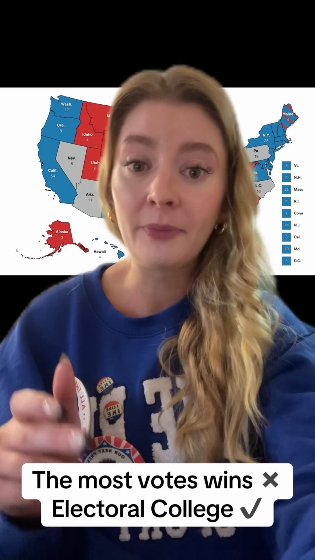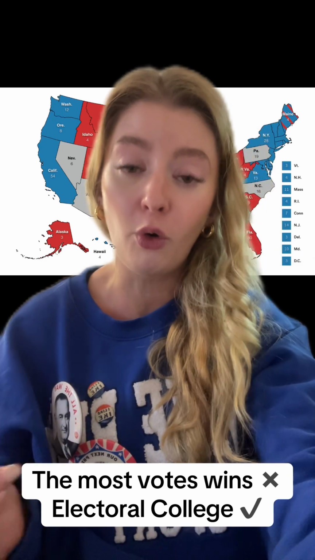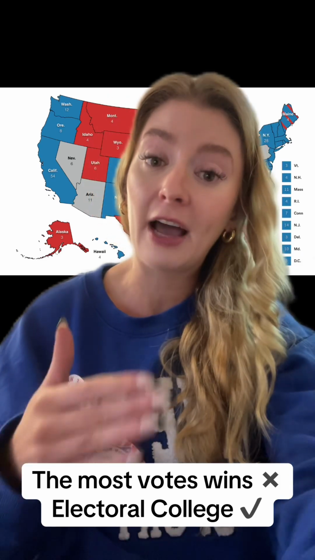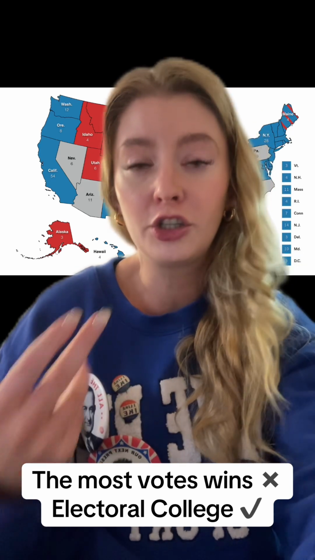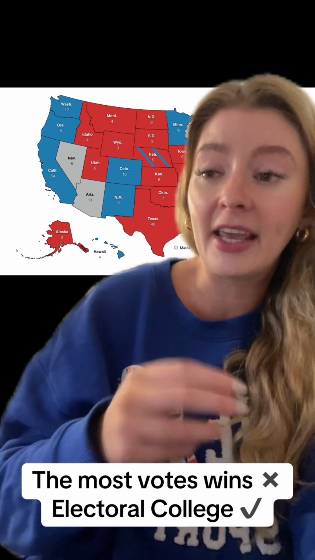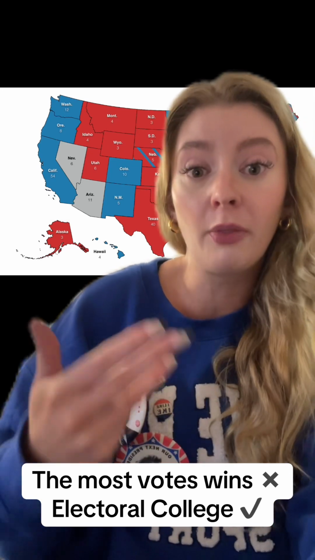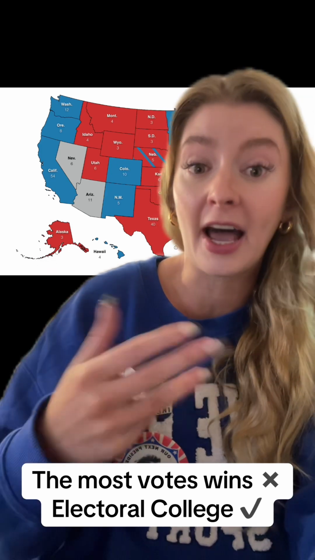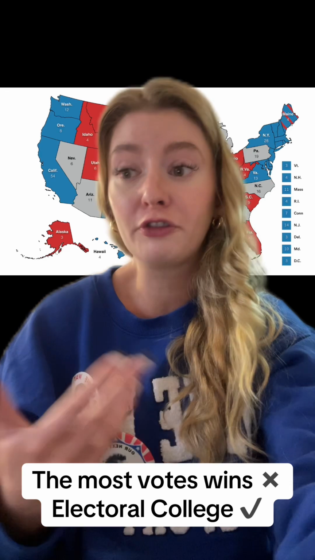For example, if Harris wins California, then she will get 54 electoral seats, and she'll have 54 seats on the way to the magic number of getting 270. If Trump wins Texas, then he gets 40 electoral seats, and he'll have 40 seats on the way to the 270 and becoming president. Most states are easy enough to predict.